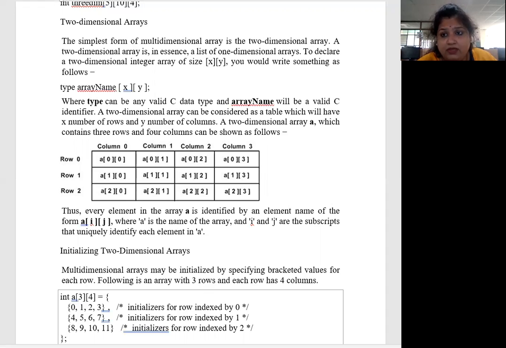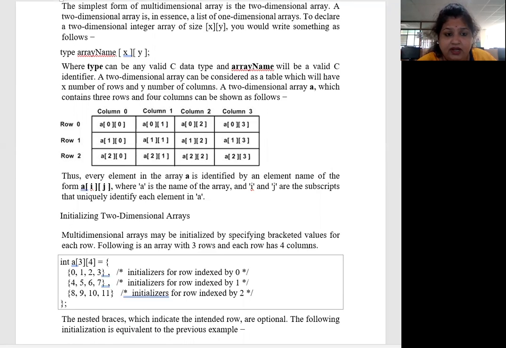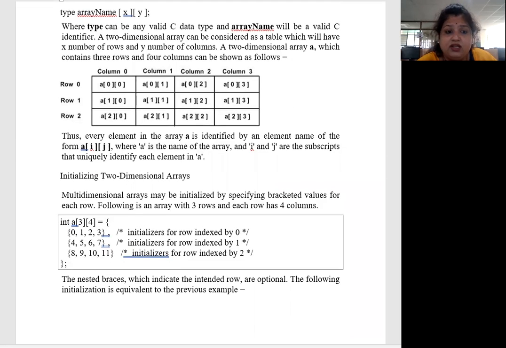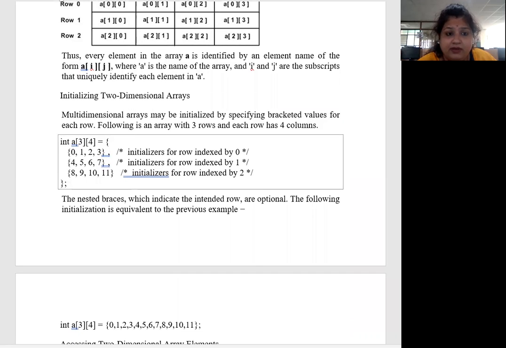So we give 2 dimensions for the array, so it is considered as a table created for that particular array. Thus, every element in the array is identified by an element name of the form A[i][j], where A is the name of the array, right? Then i and j are subscripts that uniquely identify each element in A. So an initialized two-dimensional array is known as multi-dimensional.